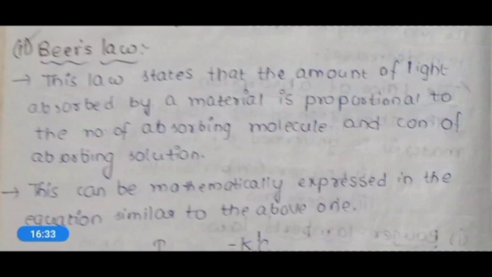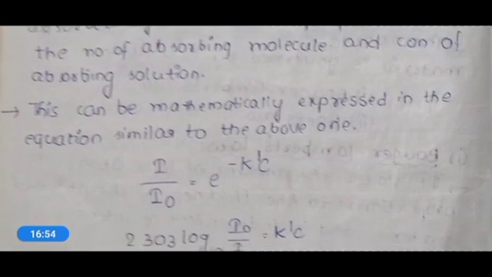So in this manner, Beer's law explained that the amount of light absorbed by a material is proportional to the number of absorbing molecules and also the concentration of the absorbing solution, and this can be mathematically given as I by I naught is equal to e to the power of minus k dash c. Here C is the concentration of the absorbing solution.